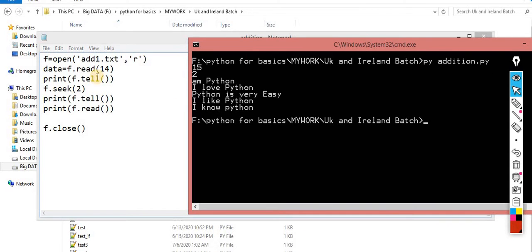Now you can check it out. First I read the 14 characters. Now I ask where my cursor is blinking. It said your cursor is blinking on character number 15. After that I perform the seek activity. Seek 2 moves my cursor to the second position. I ask again whether it works fine, and yes, it works fine. My cursor is on the second character. After the second character I read the entire data.